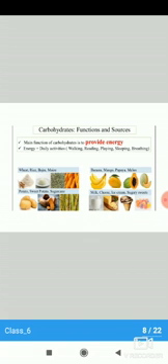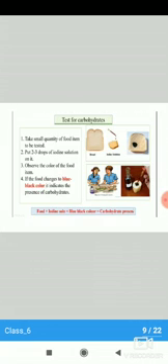Now we will do a very simple test to check whether a food item really contains carbohydrate. Here we are taking bread and potato. Take a small quantity of the food item to be tested, then put 2 to 3 drops of iodine solution on it. Then observe the color of the food item. If the food changes to blue black color, it indicates the presence of carbohydrates.